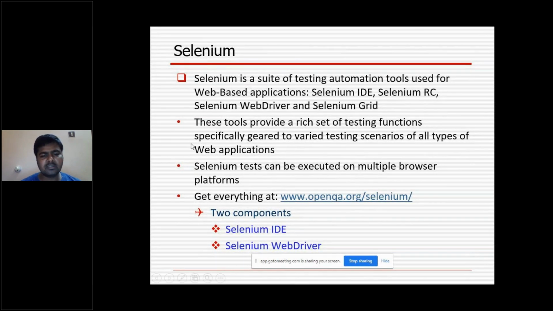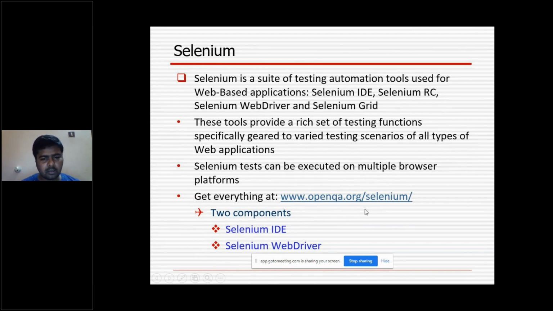Another advantage is that Selenium tests can be executed on multiple browser platforms. Multiple browser platforms means you can use any browser for Selenium. There is no restriction that you have to use only the Firefox driver, only Chrome, or only IE. You can use any browser drivers.